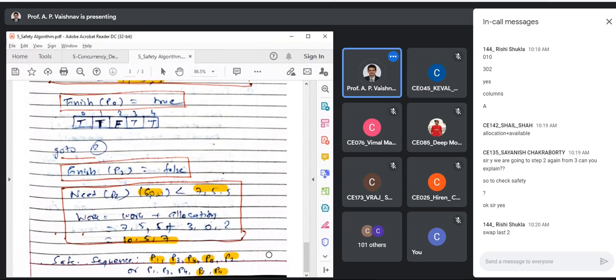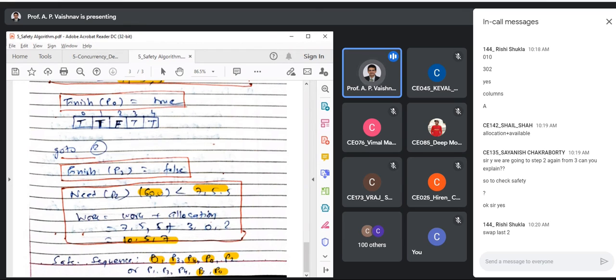So remember one thing regarding Banker's algorithm, it is possible to have more than one safe sequence. It depends upon the checking or the logic that you are doing. If you assume that your processes are in an array and you are going sequentially, then the order will be this, what we followed.